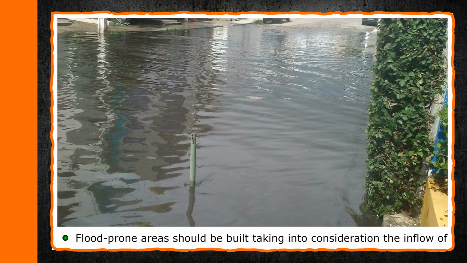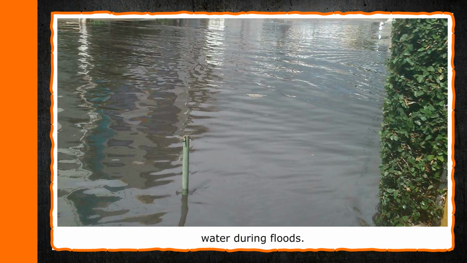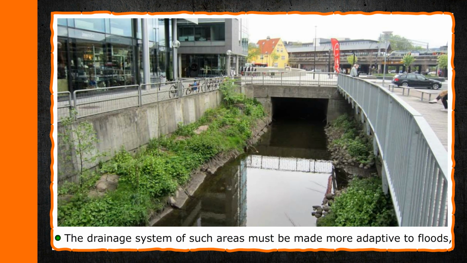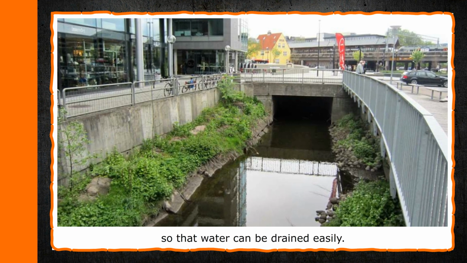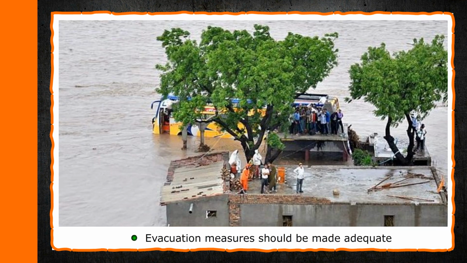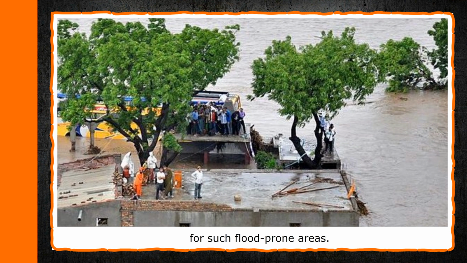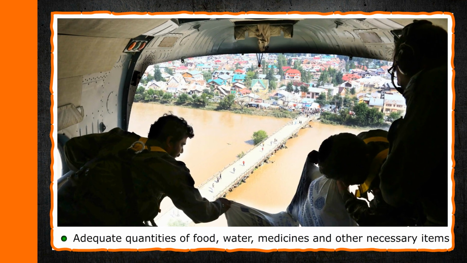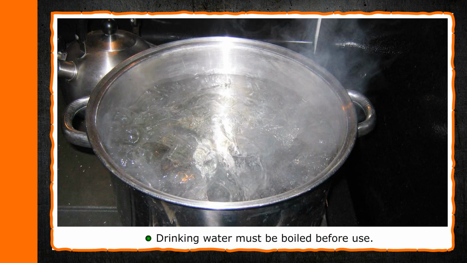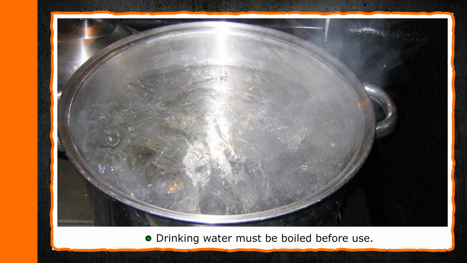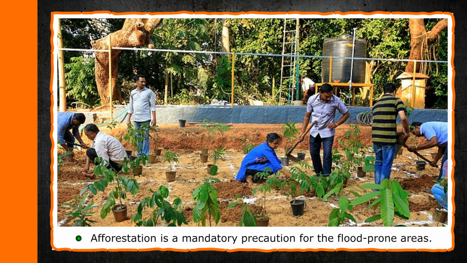Precautions. Flood-prone areas should be built taking into consideration the inflow of water during floods. The drainage system of such areas must be made more adaptive to floods so that water can be drained easily. Evacuation measures should be made adequate for such flood-prone areas. Adequate quantities of food, water, medicines and other necessary items should always be stocked for emergencies. Drinking water must be boiled before use. Afforestation is a mandatory precaution for the flood-prone areas.